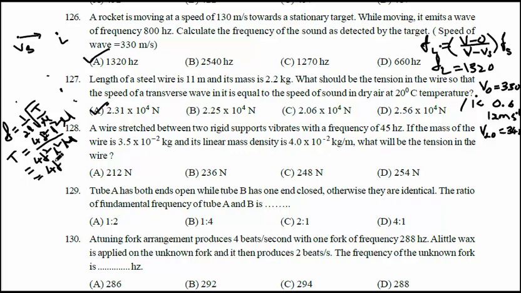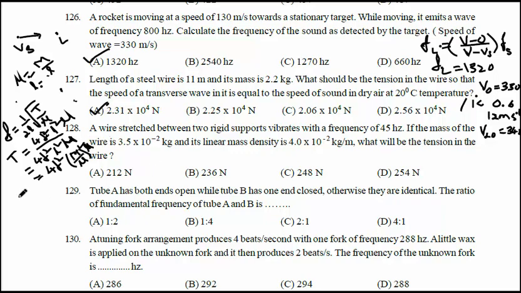Since mu equal to m by L, L can be written as m by mu, and it is squared here.